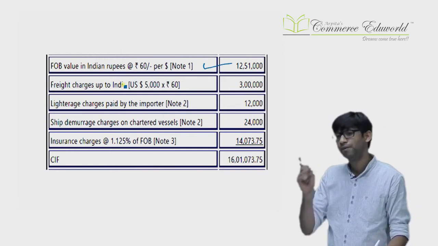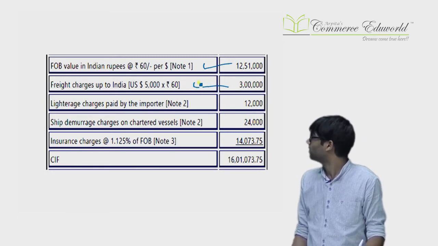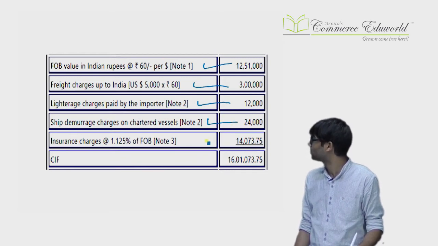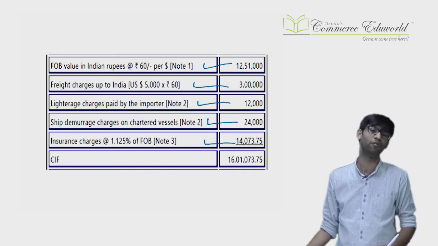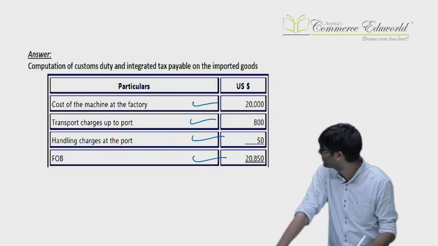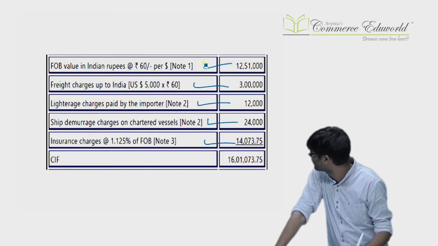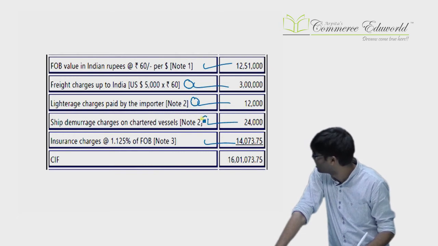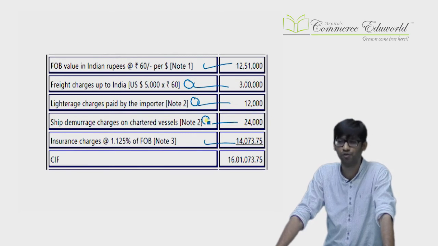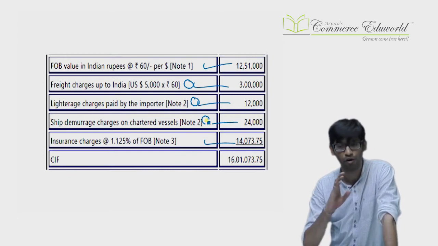Then freight from the place of exportation to India, actual is known, so actual will be considered. Lighterage, actual known, considered. Ship demurrage, actual considered. Then insurance not known, so 1.125% of FOB. That's it, you will add it. Out of so many figures which are added, this transportation, this handling, this freight, this lighterage, this ship demurrage, these are all part of cost of transportation, loading, unloading for delivery of goods up to the place of importation. They all will be considered. Certain figures are considered before FOB, certain figures are considered after FOB, but all of them will be considered.